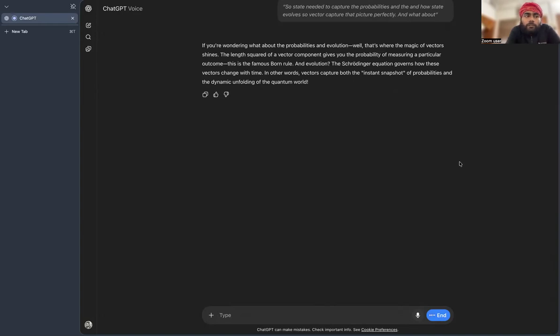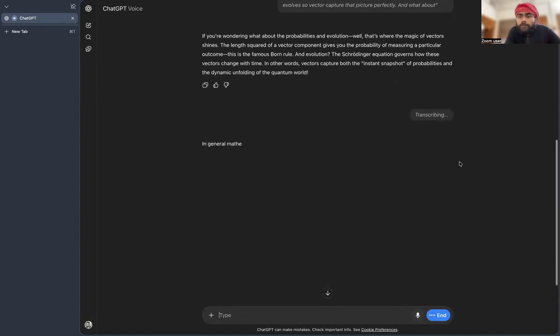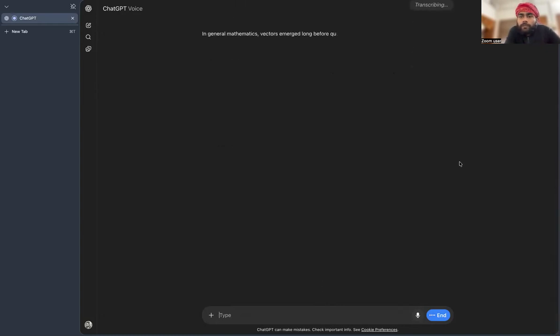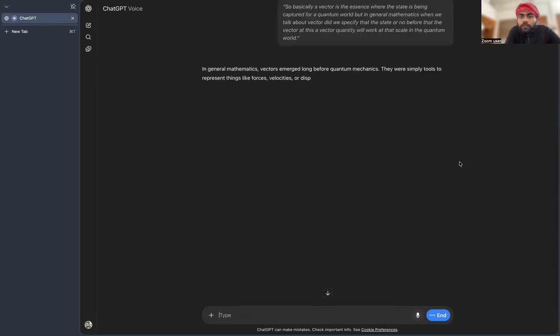But in general mathematics, when we talk about vectors, did we specify the state? No. In general mathematics, vectors emerged long before quantum mechanics. They were simply tools to represent things like forces, velocities, or displacements, geometric objects with magnitude and direction.